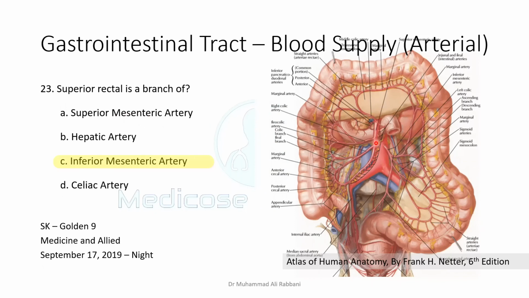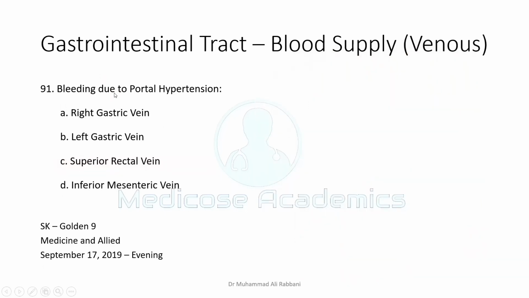The superior mesenteric had ileal and jejunal branches, inferior pancreatoduodenal, ileocolic, right colic, middle colic. And the inferior mesenteric had left colic, sigmoidal, and superior rectal. So superior rectal was asked in this question. Leading due to the portal hypertension.